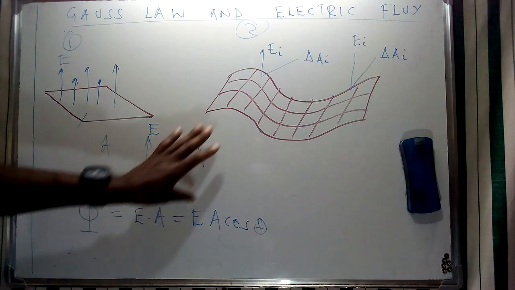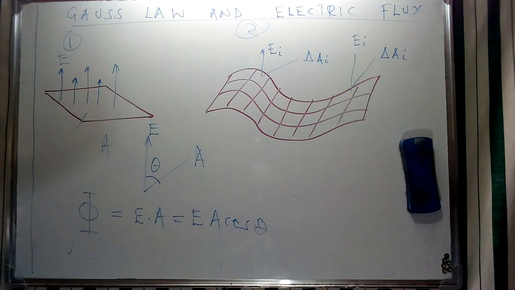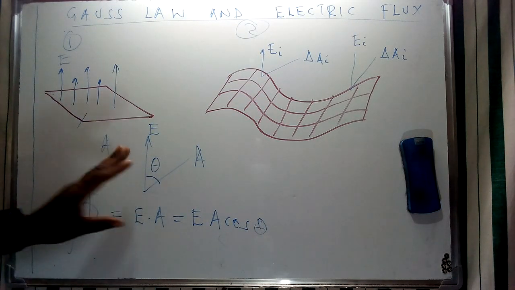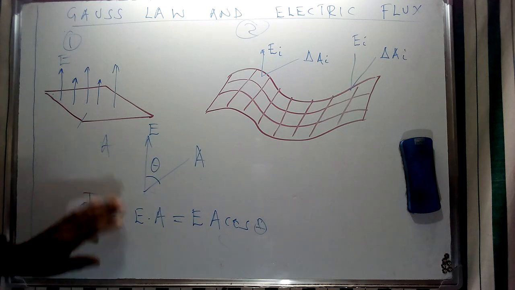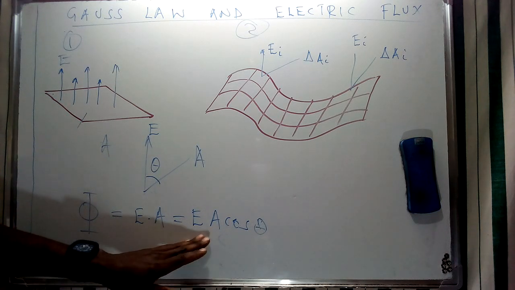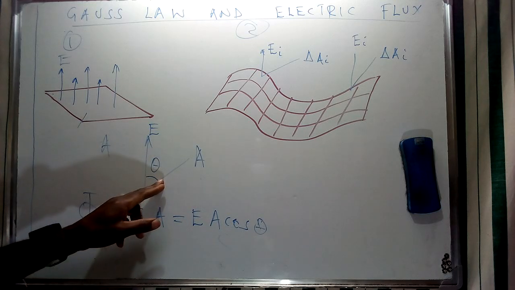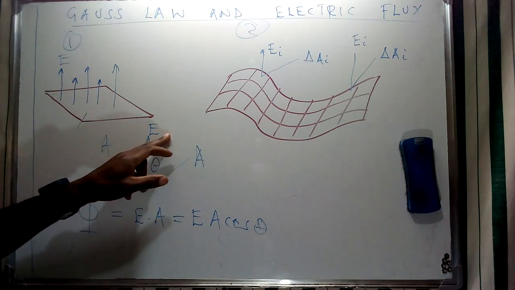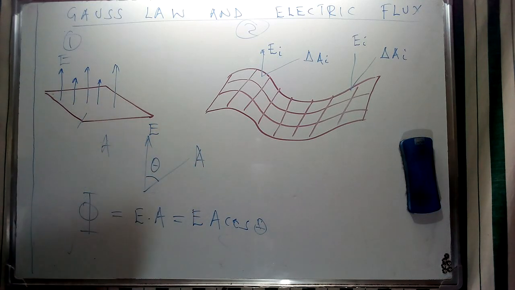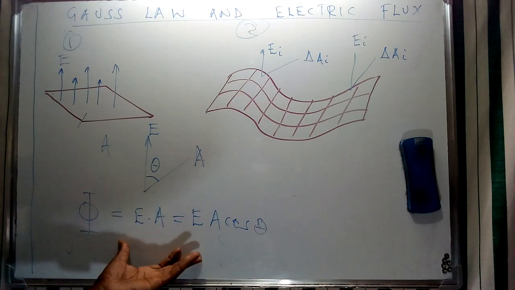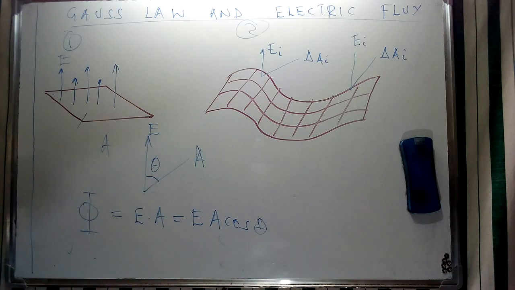So for this specific surface, we are also going to see how we can represent it. For a flat surface, the flux is going to be given as EA, but for this specific extension at an angle, for the electric field vector E and the area vector A, we're going to have this general representation.